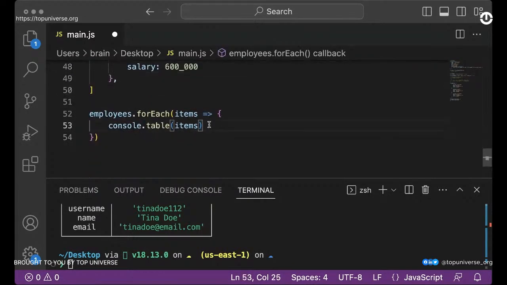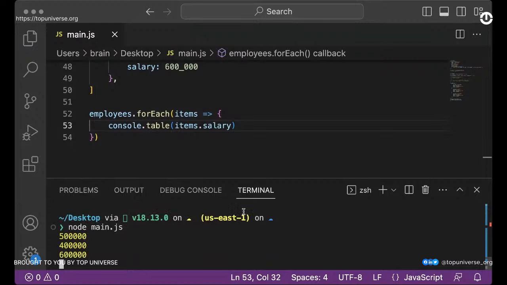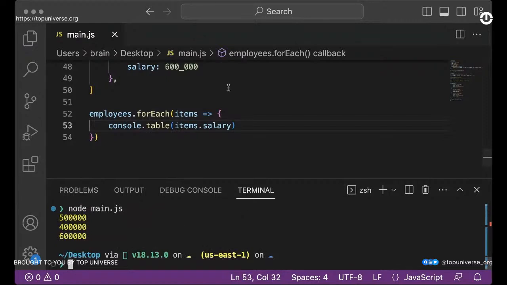We can switch things up here. Now let's first get the salaries. So we're going to say items.salary. Now this would just print out the salaries, of course. So we are collecting the salary from each individual item, we're grabbing that salary. What can we do with the salary? We want to calculate for tax.